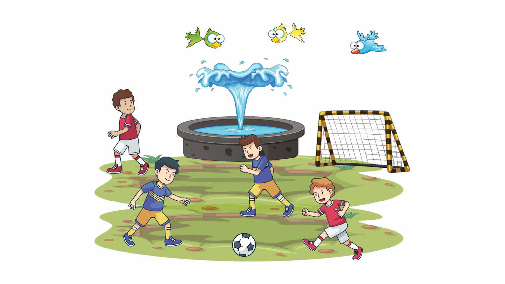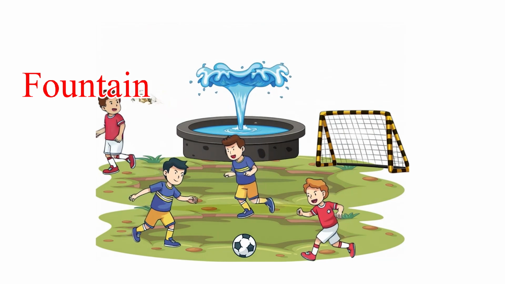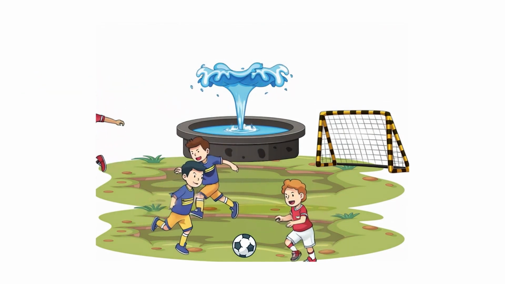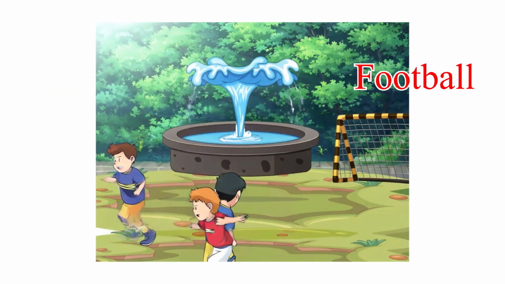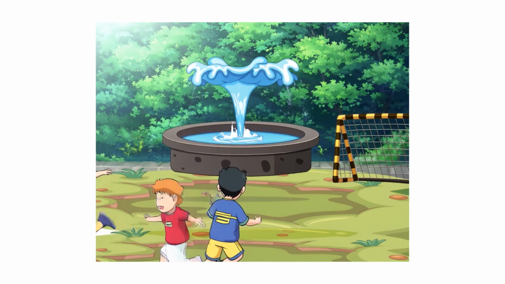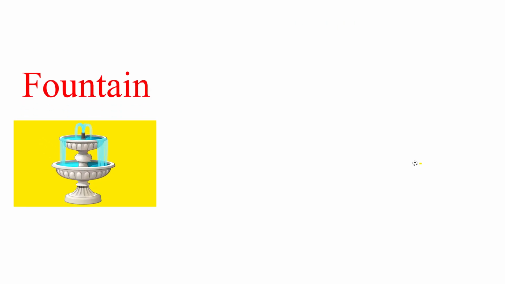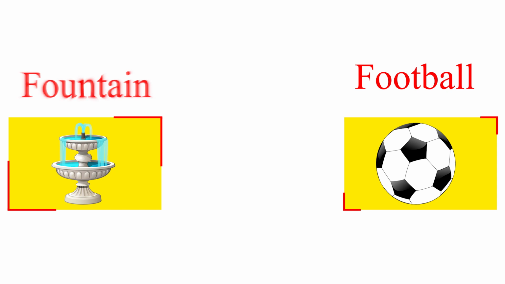Look at this picture. What do you see in this picture? In this picture, you can see a fountain, and children are playing football near the fountain. Fountain, football are friends of F. Do you know some other friends of F?